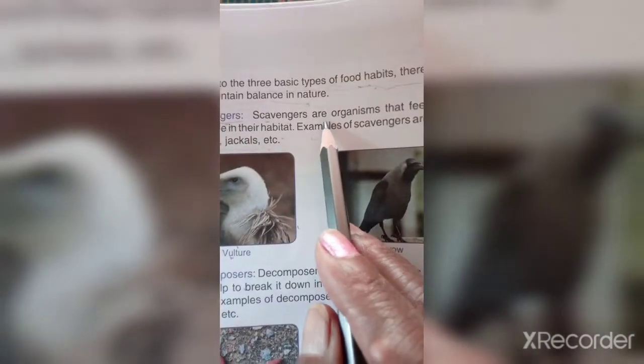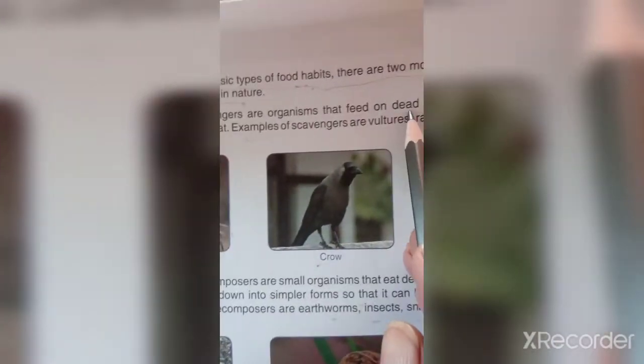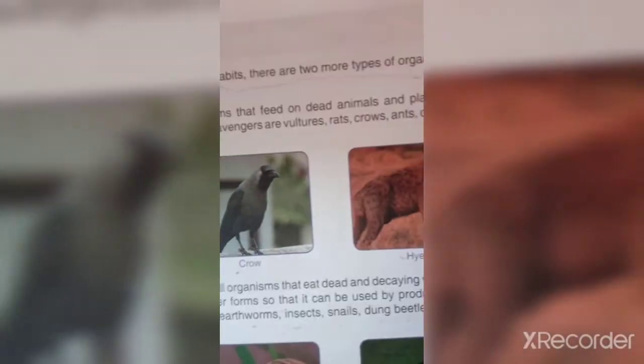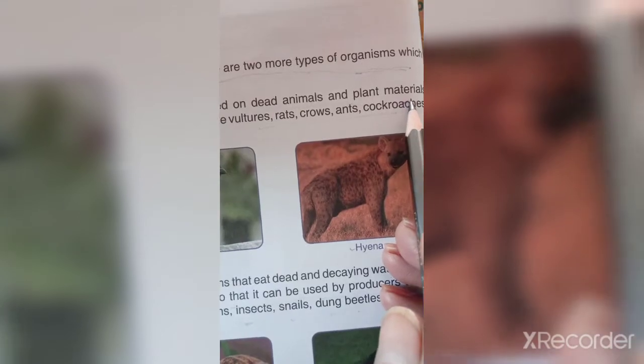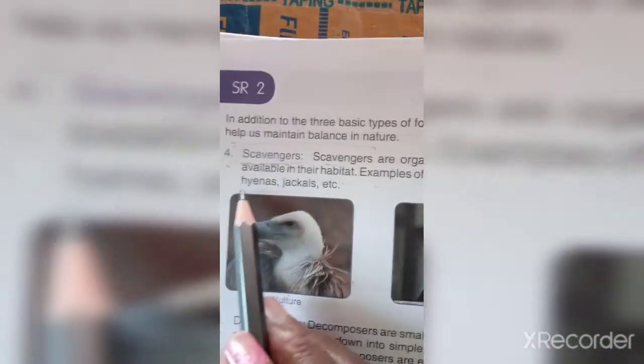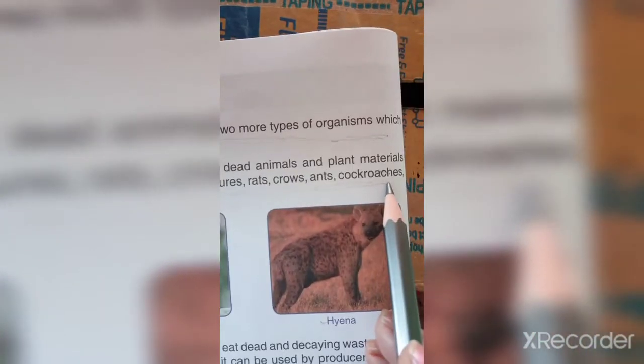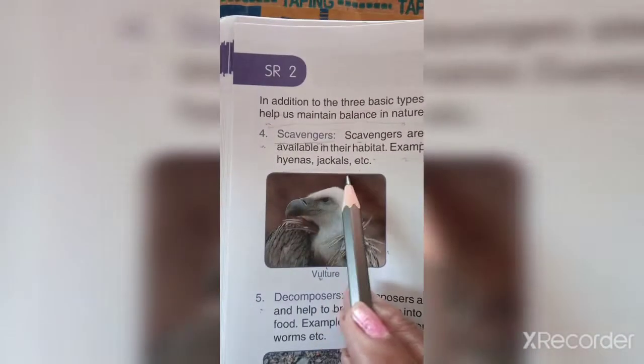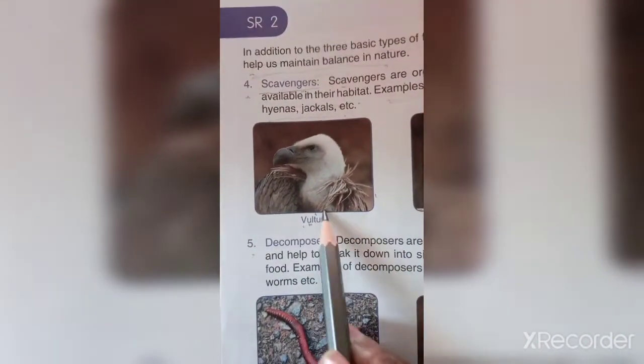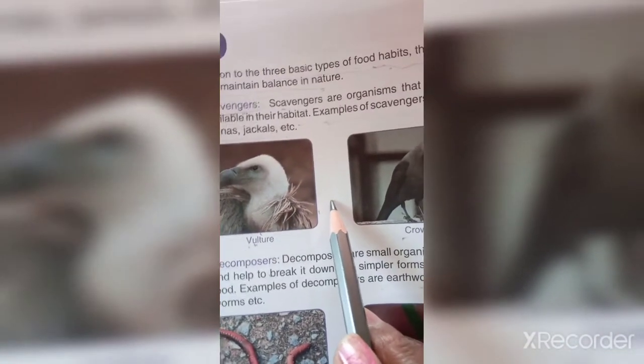Scavengers are organisms that feed on dead animals and plant materials available in their habitat. Examples of scavengers are vultures, rats, ants, cockroaches, hyenas, jackals. So these are scavengers. Vulture, crow, hyenas, they feed on dead animals and plant material.